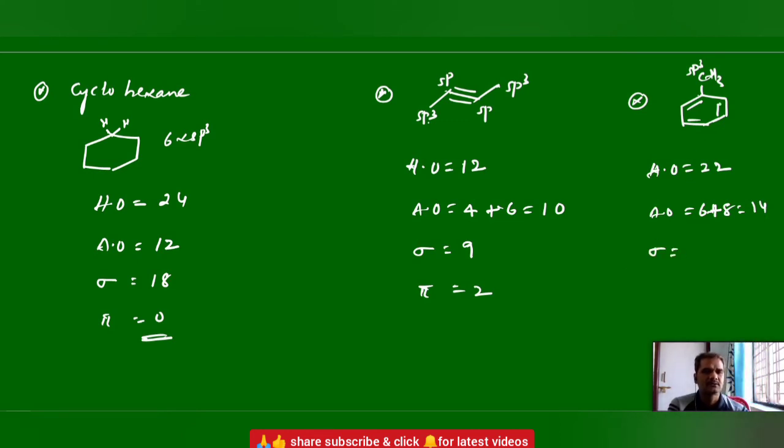Sigma bonds: the ring 6, the hydrogens on the ring 5, this bond 1, and 3 on this carbon, so 15. Pi bonds, 3.